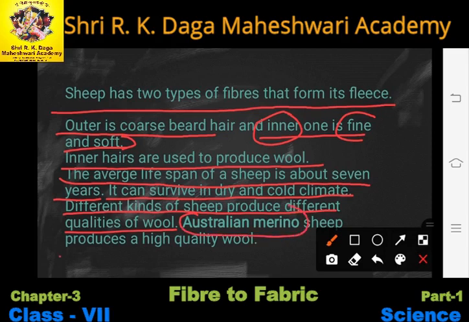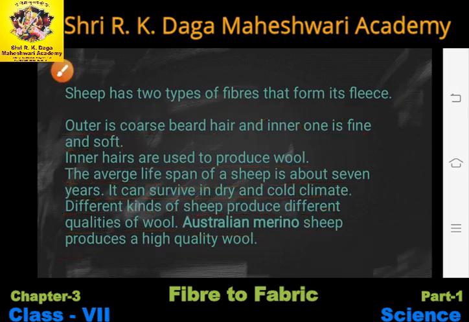Australian Merino sheep produces the highest quality wool. The name given here, Australian Merino, this name you have to learn. It is a sheep from Australia, and this is the sheep whose wool is of highest quality. It is the most expensive wool in the world. Okay, and this sheep belongs to Australia. So students, you have to learn this thing.